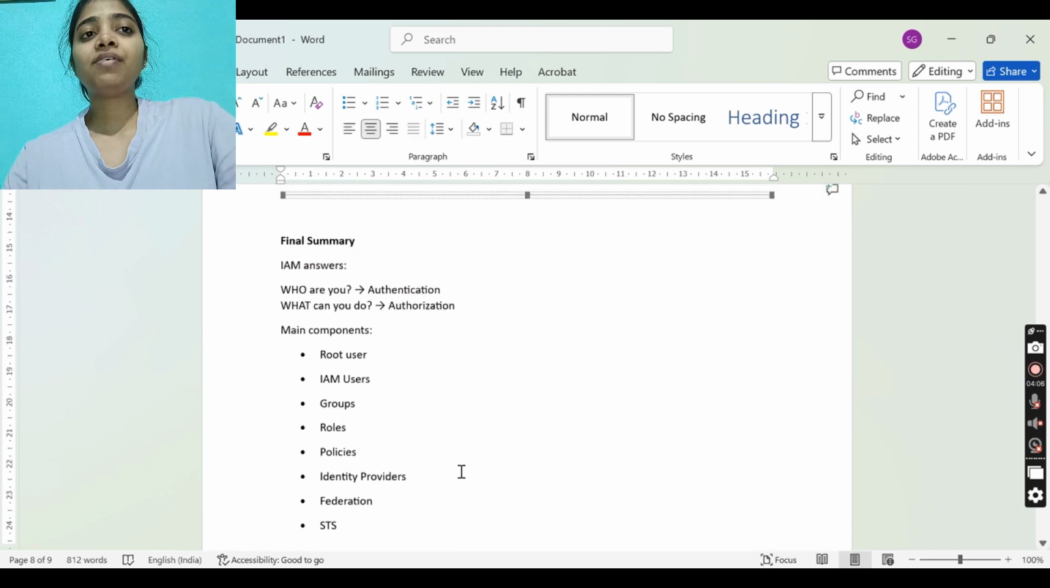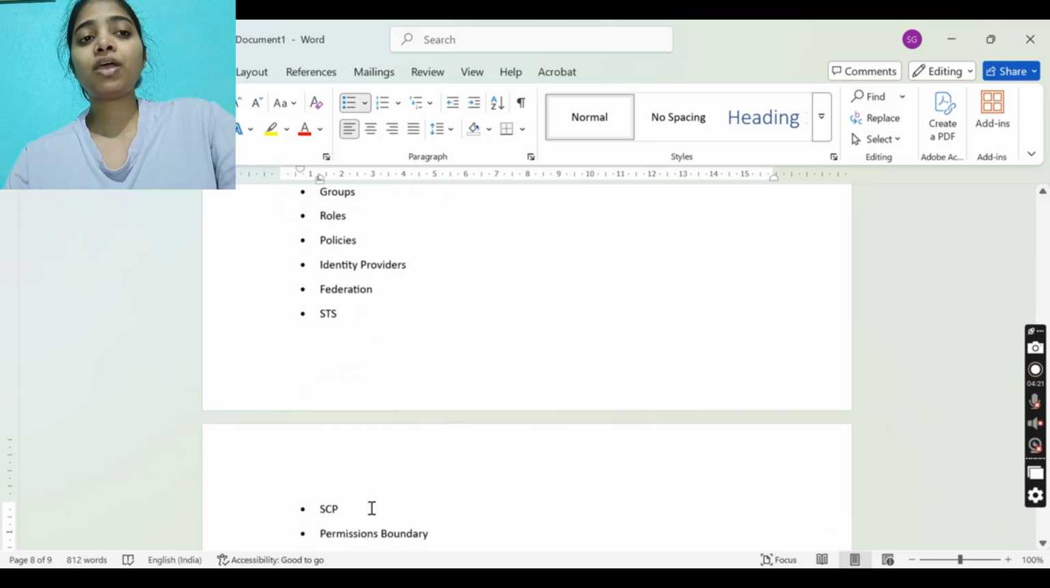Then we have the final summary. IAM: who are you is authentication, what can you do is authorization. The main components are root user, IAM user, groups, roles, policy, identity provider, federation, STS, SCP, and permission boundary.